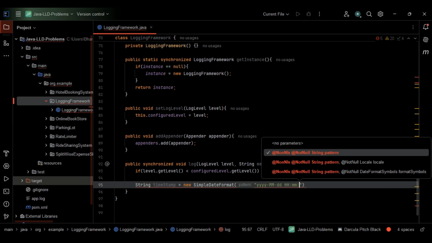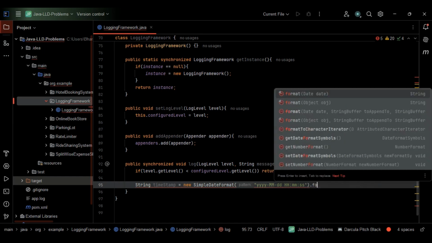Then minutes, and this one seconds. This is what I wanted to give here. You can give anything in any format you wish, so that has to be relevant, right? We are giving a pattern here: year, month, date, hour, minutes and seconds. This is fine.